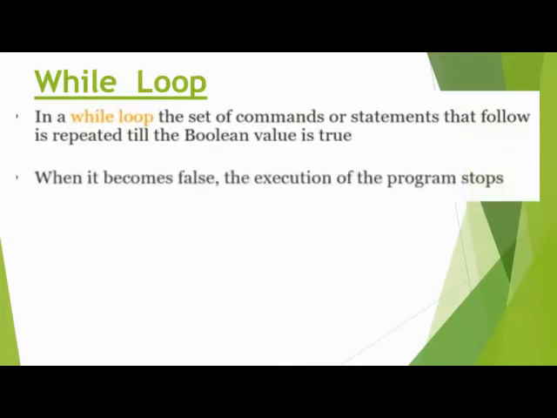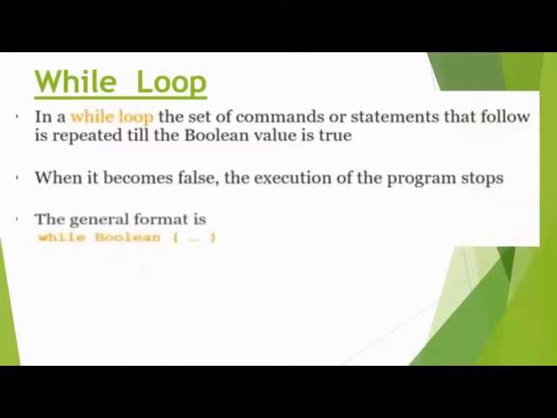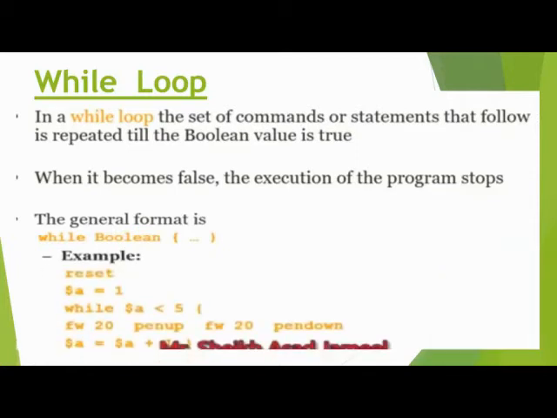When it becomes false, the execution of the program is stopped. The general format is: type while, boolean, then put the curly bracket and then mention the action which we want. For example, this is the general example of the application of the while loop command, that is repeat.